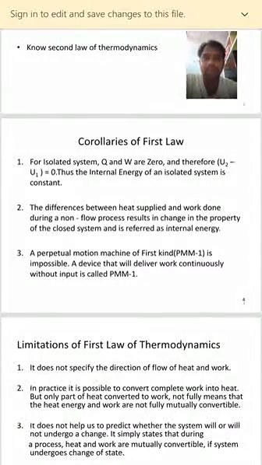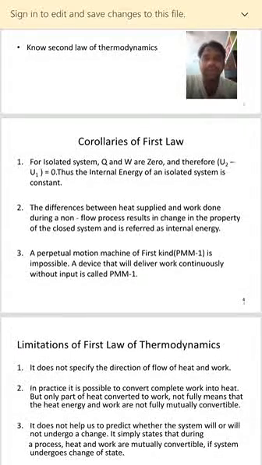If a thermodynamic cycle does not follow a cyclic process, then the energy input will be different from the energy output and results in a change in a property. That property is nothing but internal energy. The same is discussed here: the difference between the heat supplied and work done during a non-flow process results in a change in the property, and that property is internal energy.